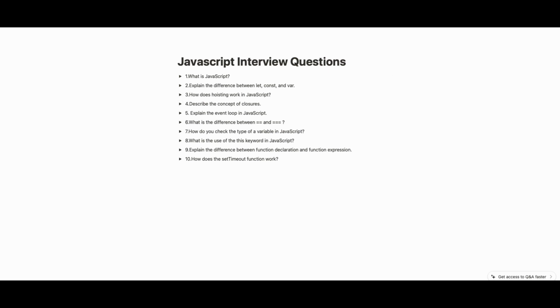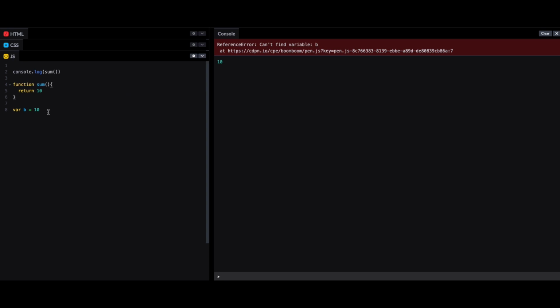Describe the concept of closures. Okay, I think I can show you a little bit of an example, but let me think how I will explain it to an interviewer, right? Closure is nothing but a function having access to its parent function's scope. Let's say you defined a function inside a function: the parent function is there, and the child function is the one you are defining, and it is a closure.